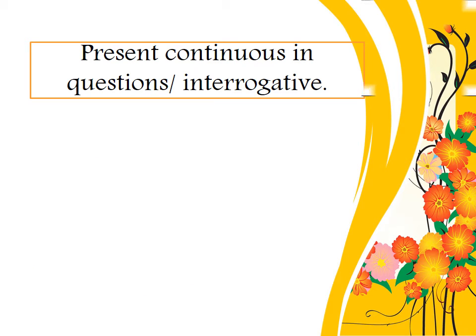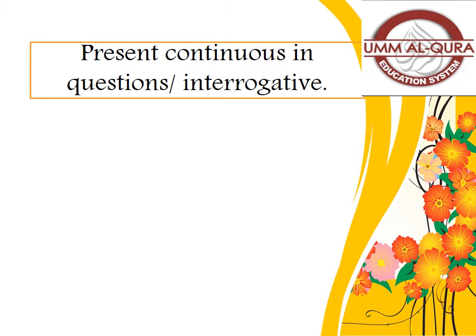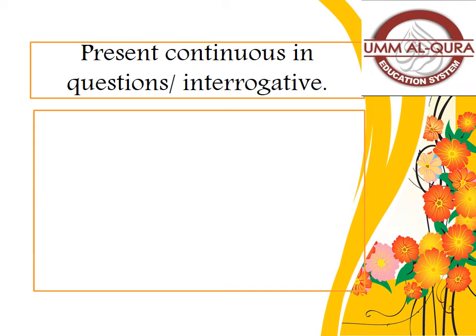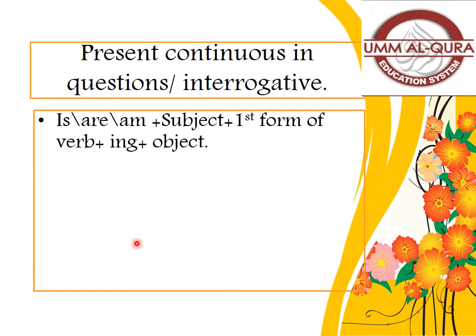Now move to the next one. Present continuous in questions, or interrogative. It's very easy to make a question. The helping verb will come first, as you can see here: is, are, am. Then will come the subject. After that, first form of verb with ing, and in the last will come the object. The slight change in the formation is just that the helping verb will come at the first place. The subject will move to the next position and the rest will be the same.